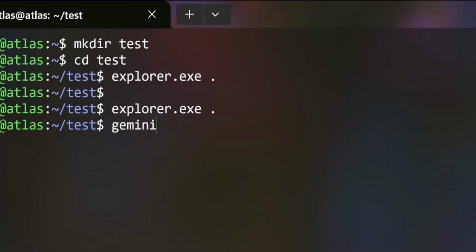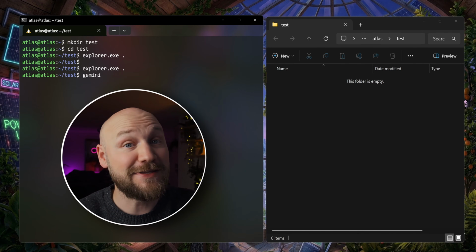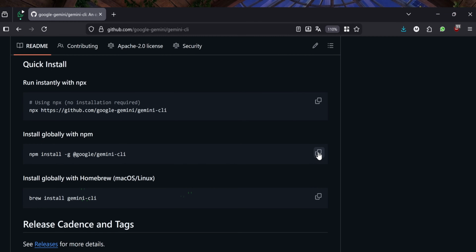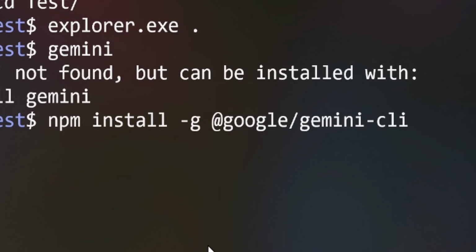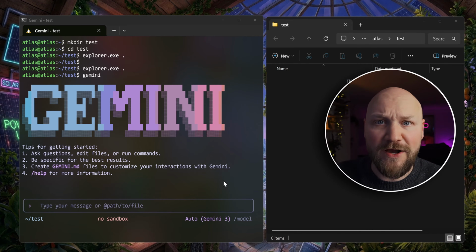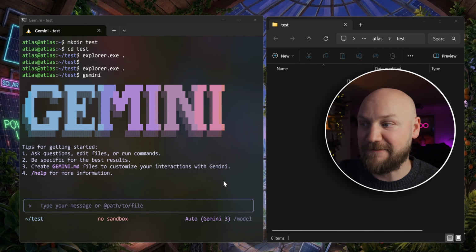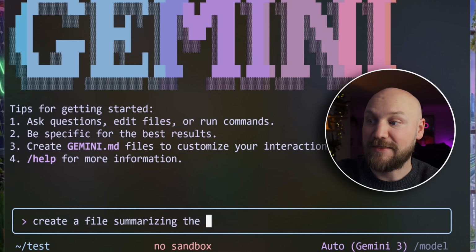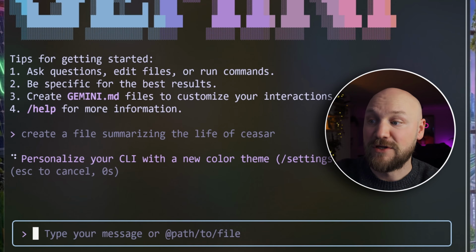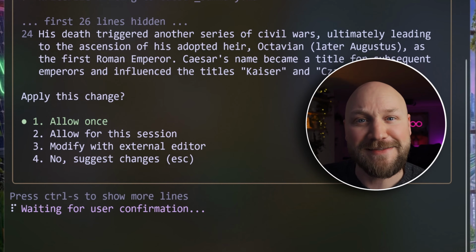So let's open Gemini. If you're looking for a way to install it, simply Google it, go to the GitHub account. There's just one line that you copy to your terminal and then it is going to be installed. You can do the same for Codex from OpenAI, or for Claude from Anthropic. We are using Google Gemini here. We are going to ask Gemini now, please create a file summarizing the life of Caesar. What Gemini is doing right now is getting all the content and creating a file that will appear in this folder. So Gemini is actually accessing all the stuff that we have on our hard disk.